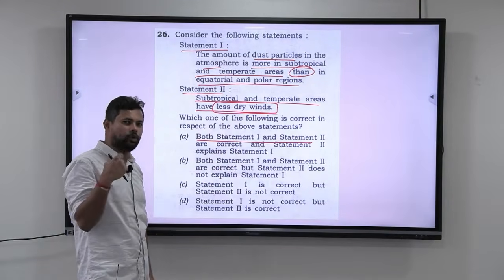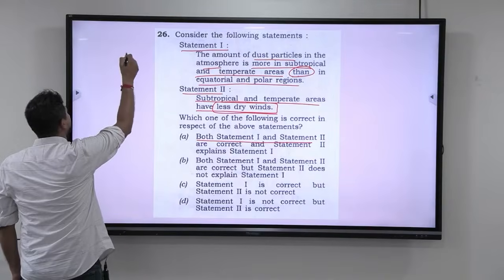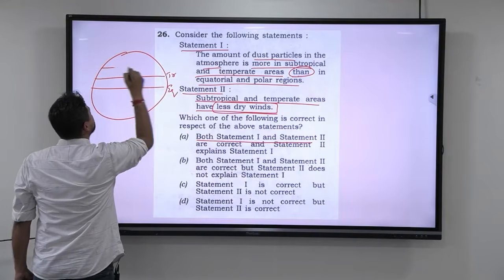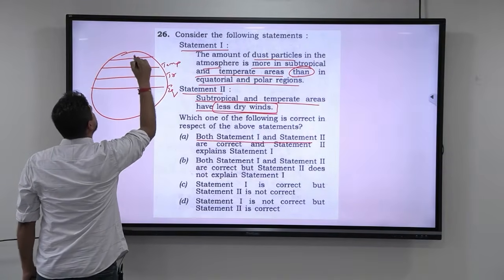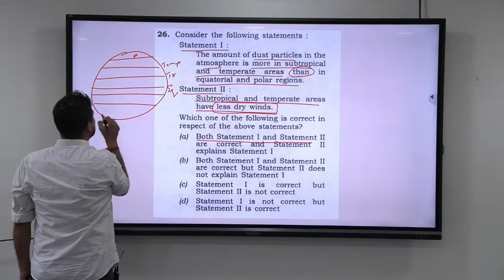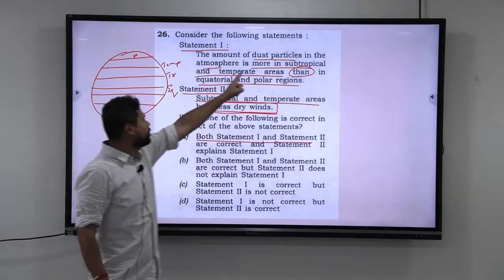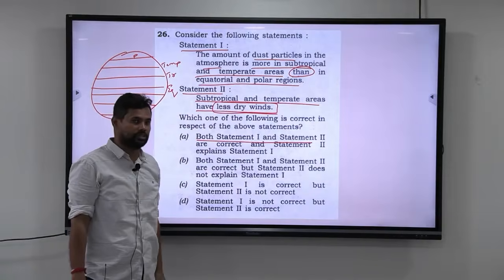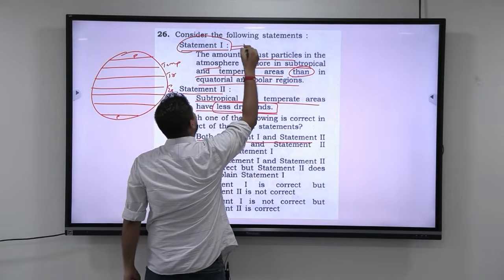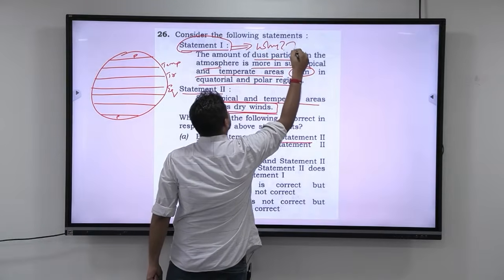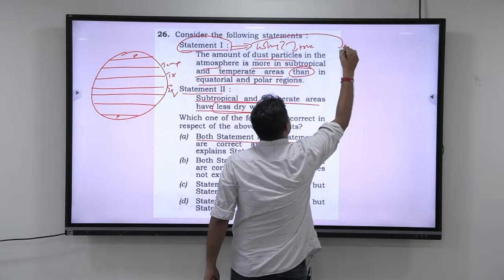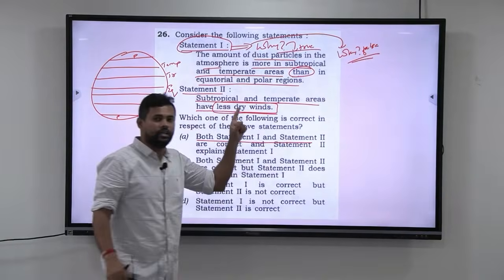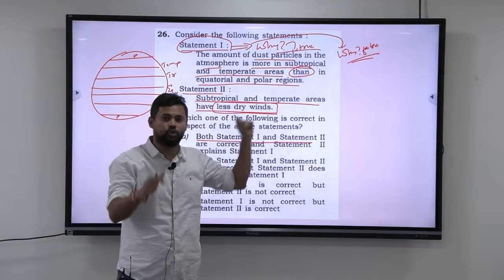This again talks about basics, how well you know the basics. If you take the earth, you have the equator, you have the tropics, you have the temperate, and then you have the poles. Now the amount of dust particles in the atmosphere is more in the subtropics and temperate areas than in equatorial and polar regions. If you are given this statement, you have to answer why is this true, or why is this false. First, you have to answer these two questions. If you are telling it is false, then why? If you are telling it is true, then why?